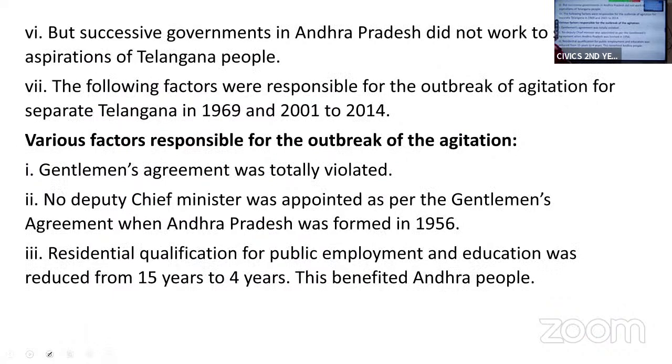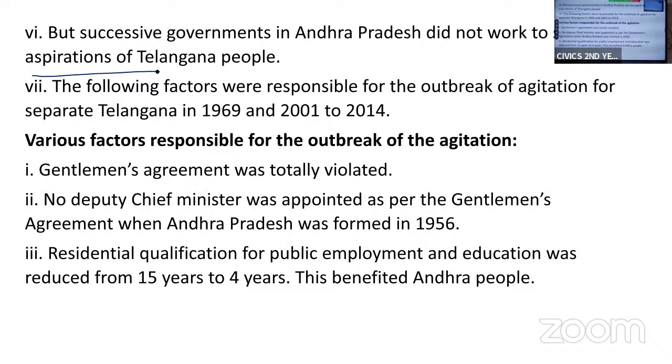Now, after forming the larger state, Andhra Pradesh, on 1st November 1956, the successive governments did not look into the development of the Telangana region. The focus was on the development of the Andhra region. So successive governments did not work to fulfill the aspirations of the Telangana people. So the people of Telangana felt betrayed.